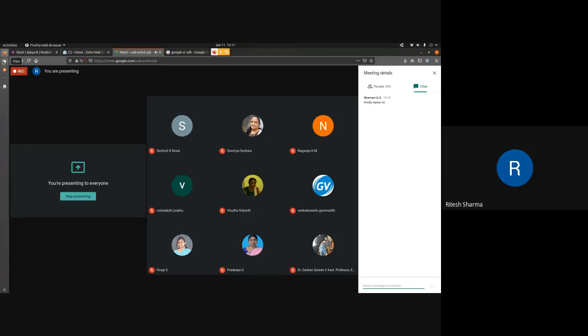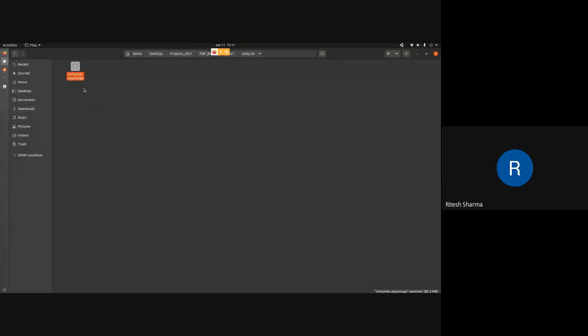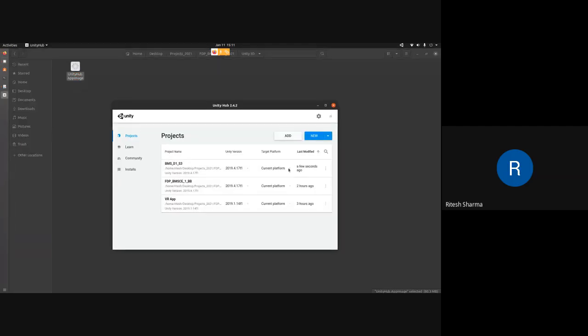One more thing is that I'm using a Linux system, but it just changes the way I'm starting things. Otherwise, application-wise, everything is similar. So for you, what you have to do is at the bottom on your Windows system, you will have the start menu. There you will have the column for search. Just type Unity Hub there. You will get the option to click on one application called Unity Hub, which opens something like this. This interface is the same. I'm using Linux, but for Windows also it would be the same.